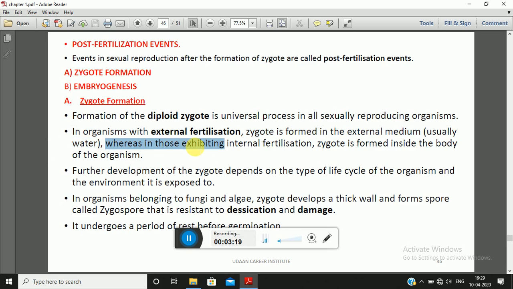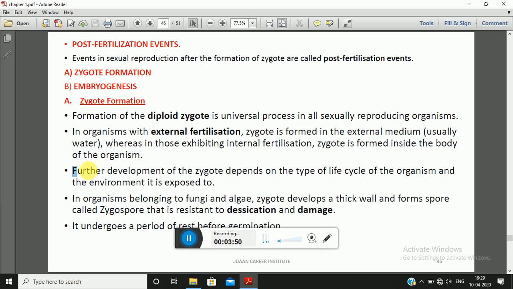Whereas in those organisms which show internal fertilization, the zygote is formed inside the body of the organism. So depending upon what kind of fertilization takes place, formation of the zygote also follows the same path, either inside or outside the body of the organism.